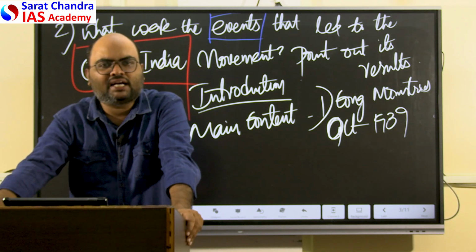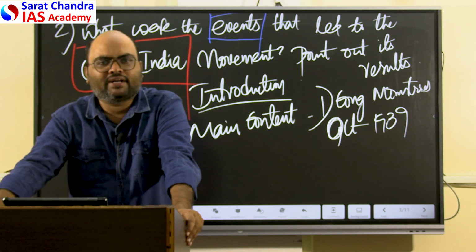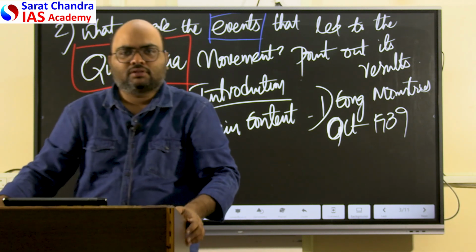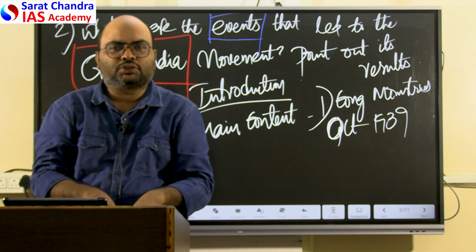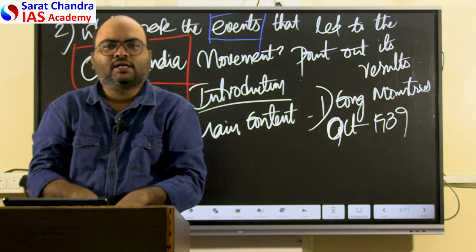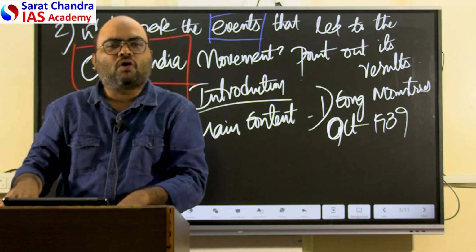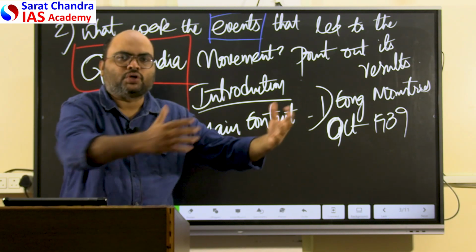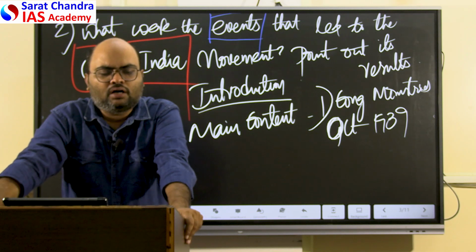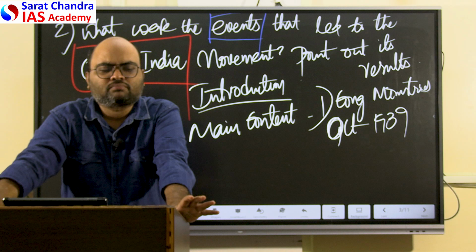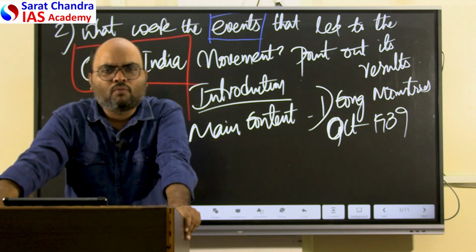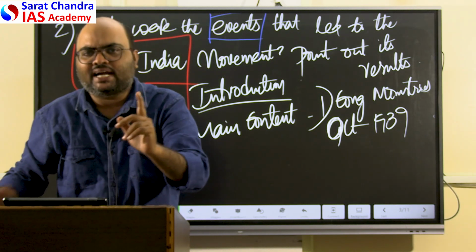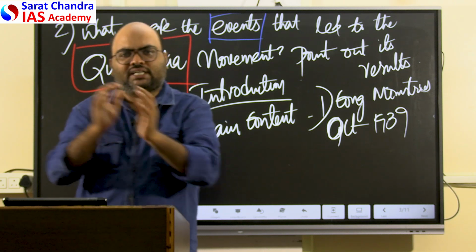But at the same time, Gandhiji was only ready to give his moral support to the British. He did not commit any material or monetary support. He was not ready to ask Indians to join the British army or contribute to the British war fund, but only to provide moral support. That was the first stand of the Congress.